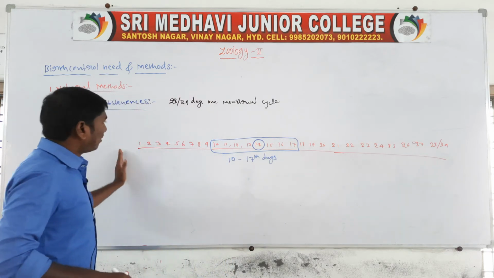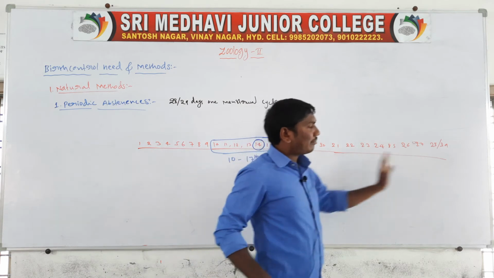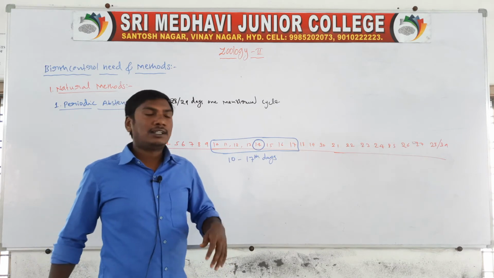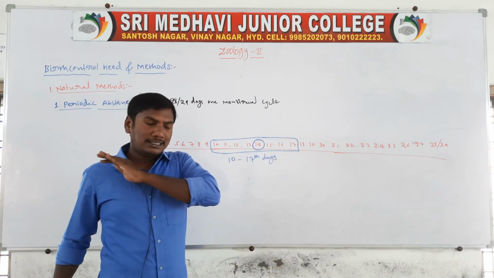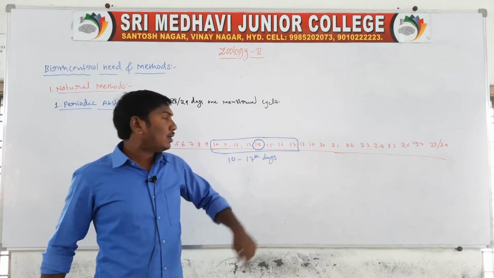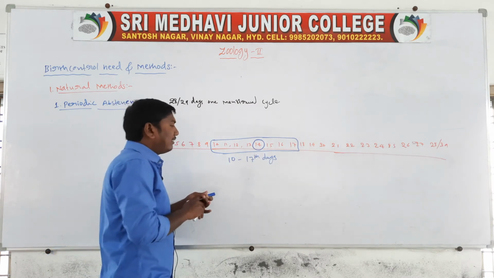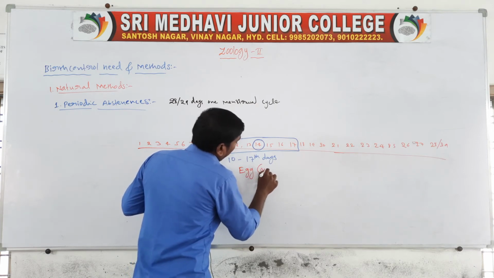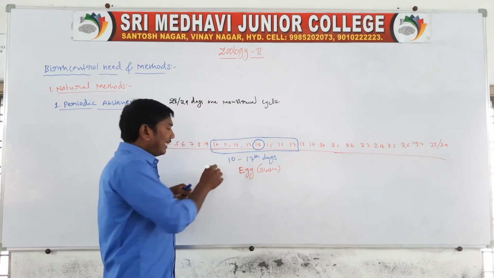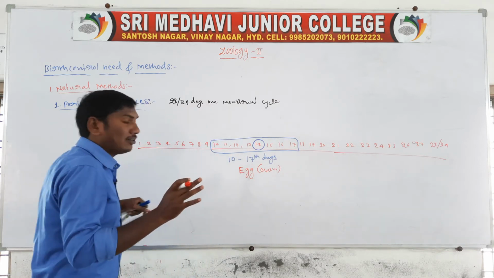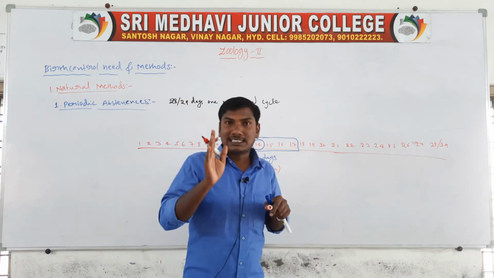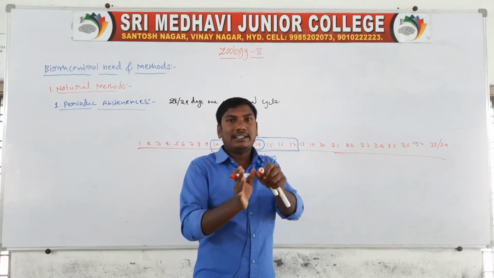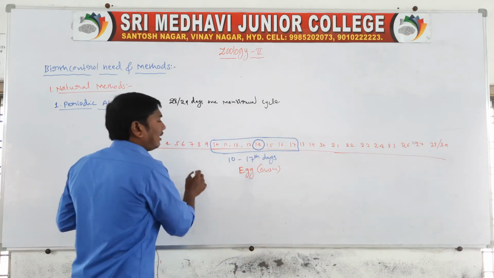The remaining days, 1 to 9 and 18 to 28 or 29, are different. Involving sexual intercourse on those days does not lead to pregnancy, because the egg is released only on the 10th to 17th days. The egg means the ovum. The menstrual cycle starts with bleeding, so counting from the starting day to the 9th day.